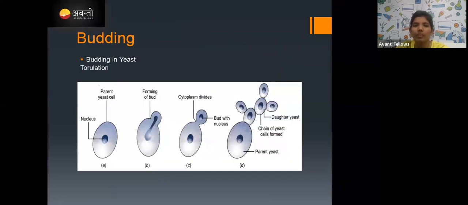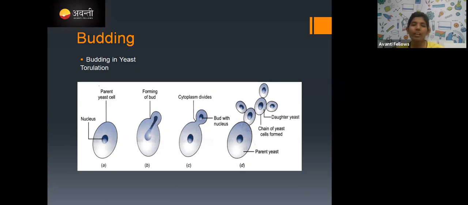Okay. So now comes budding. You know budding already, right? Budding is an extra growth from the parent that detaches from the parent and falls on a suitable substratum, and that later develops as a new individual. That is what is called budding.